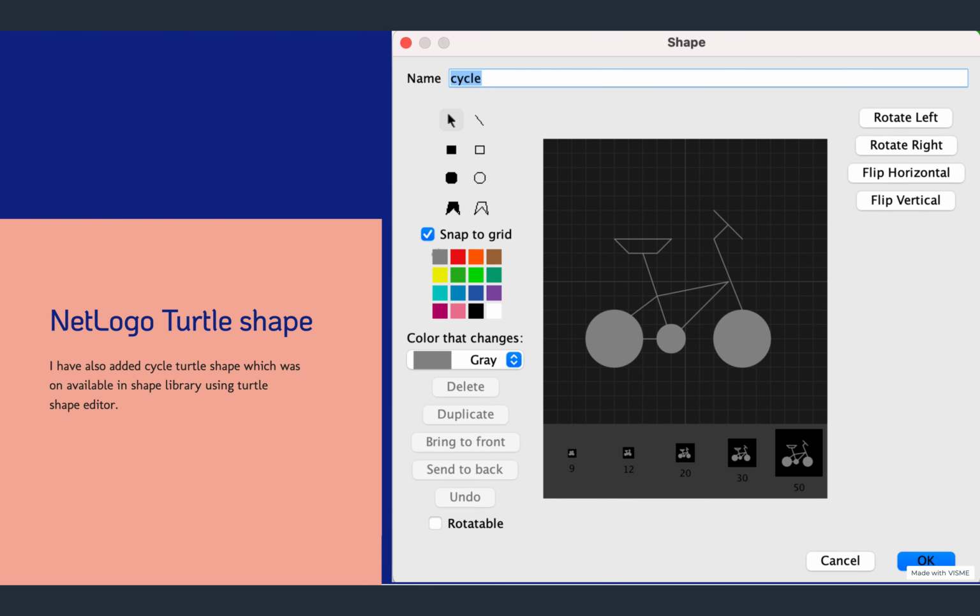To enable a rich experience, we have also added a custom shape for cycle, which was missing in the NetLogo turtle shape library. So we have built our own shape, as you can see on the screen.